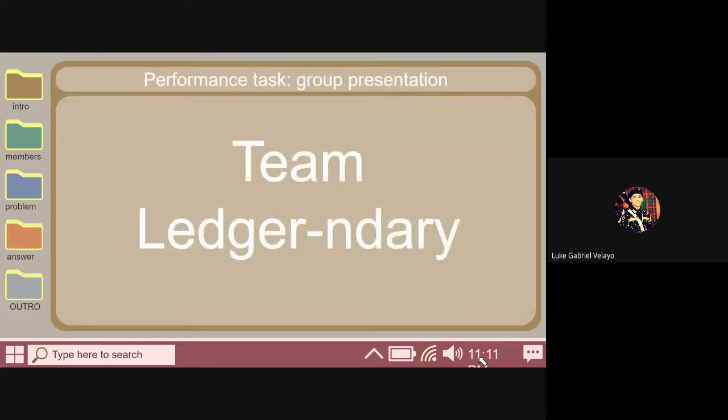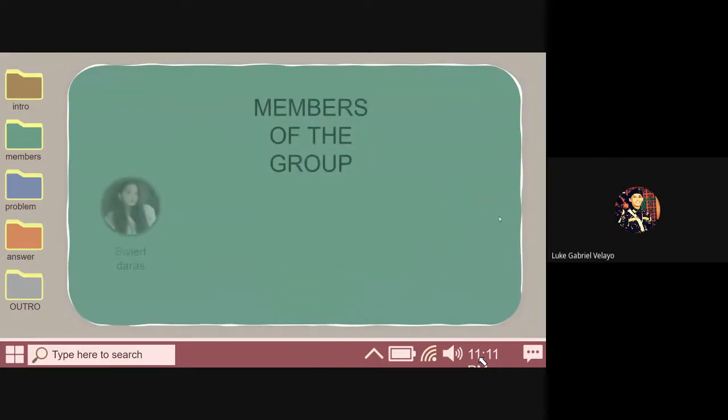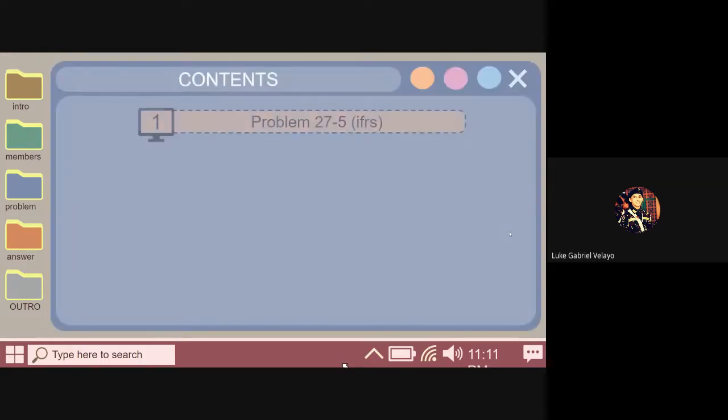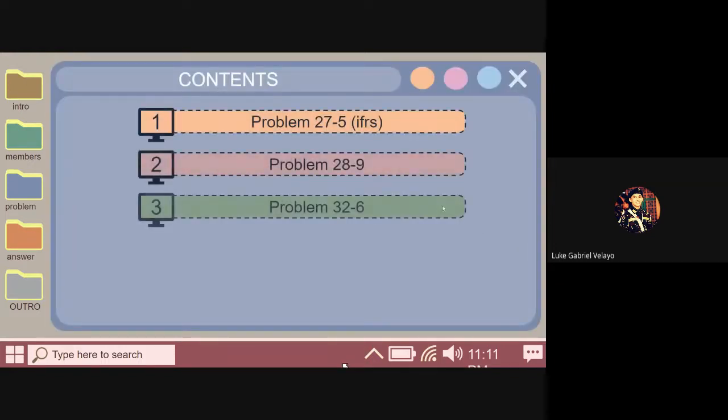Good day everyone. We are the team LEGGER-ndary, and our group is assigned a problem that we will all solve as a requirement for our performance task. Each of us was able to solve it, and this is what we came up with. But first, let me introduce the members of our group: Stuart Daras, Nessa Lungakit, Emil Navarro, Angel Paler, and Luke Velayo. So, the contents would be this.